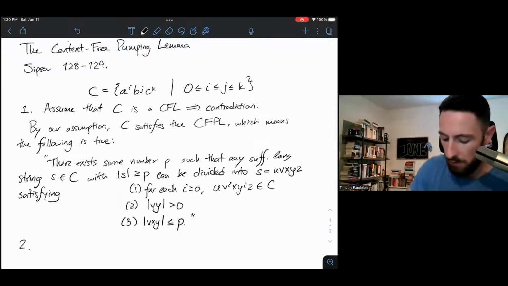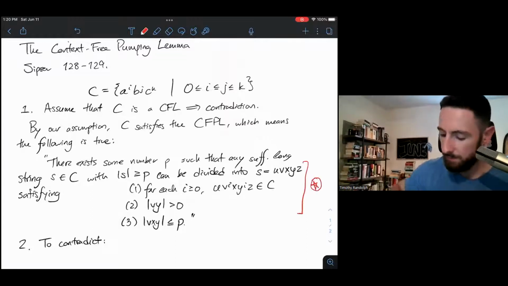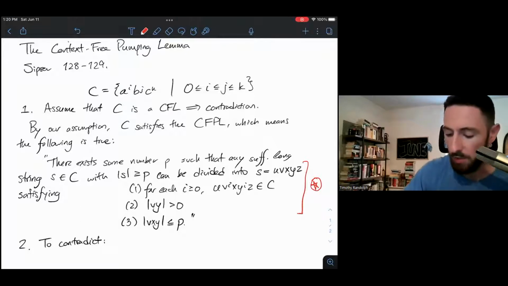So to contradict the statement above, we have to find some string S. The context-free pumping lemma is telling us a thing that's true for every sufficiently long string S. We're going to find a string S for which this should work and for which it doesn't work. So we're going to find a string S for which we can't make this starred part hold.